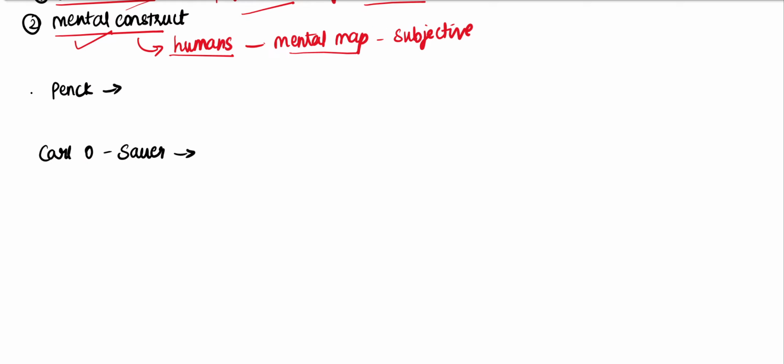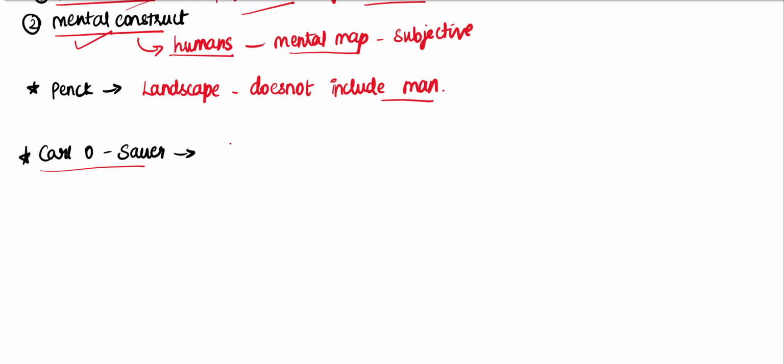So now, two geographers have mentioned landscape. Pink is a geographer. He says that when you consider a landscape, it does not include the study of man. But Carl Sauer says that man is an integral part. Man belongs to the region, and you cannot study a region separately, eliminating man.